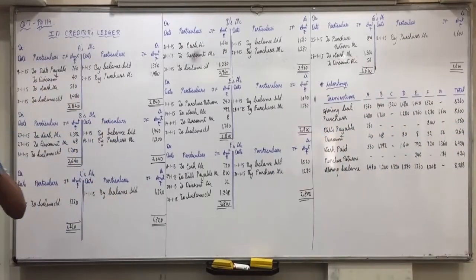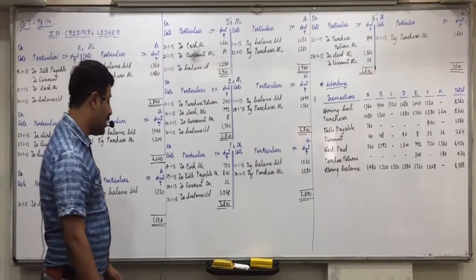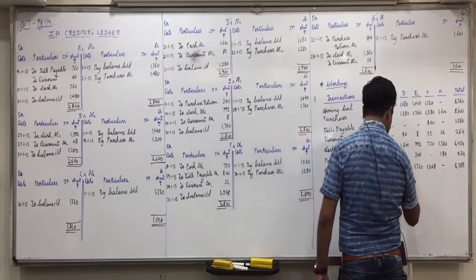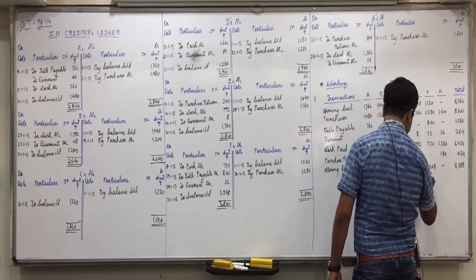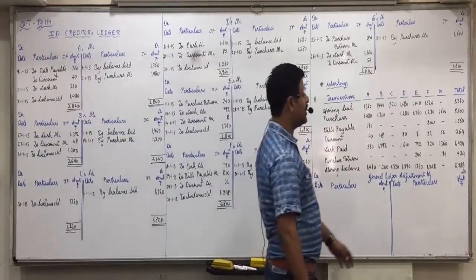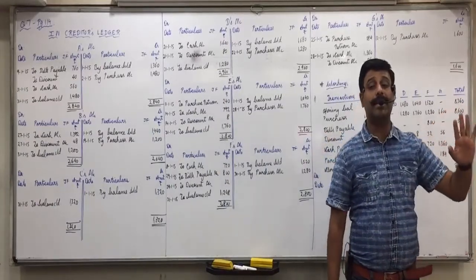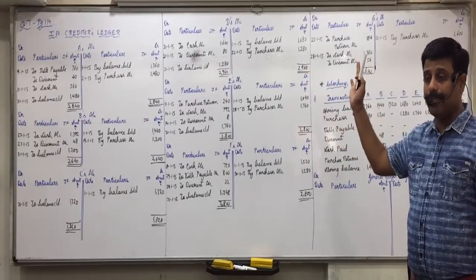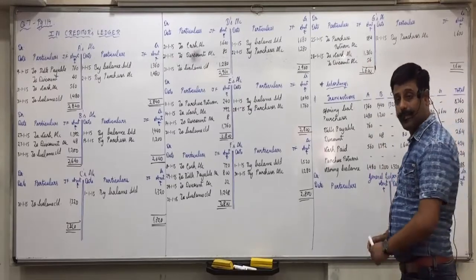Now all these we are recording in the general ledger adjustment account on which side? The opposite side, to complete the double effect. Did everyone understand it? So now we will make the general ledger adjustment account. Make the format. Anyone who is having any doubt, clear it. Now, how to make this general ledger adjustment account? First of all, opening balance is 8360. We will write everything on the opposite side. Where is the opening balance appearing in all the creditors? Credit side. So now we should write it on the debit side.